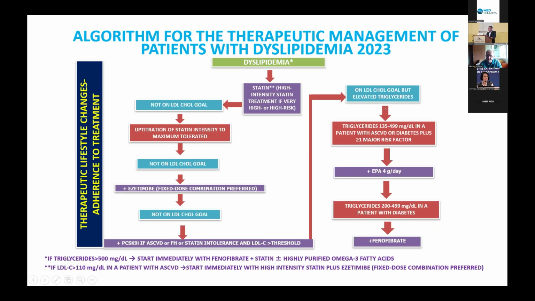And when the LDL cholesterol is at goal and the triglycerides are elevated, then for those patients with diabetes, risk factors or established cardiovascular disease, icosapent is the drug of choice, 4 grams per day. And for those whose triglycerides remain above 200 and have diabetes, especially if they have macrovascular complications, fenofibrate can be considered.